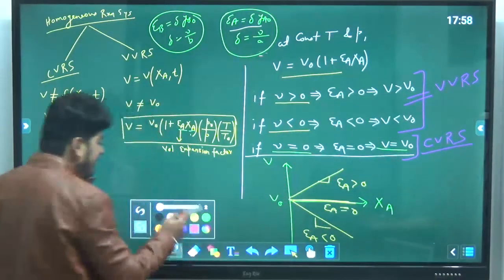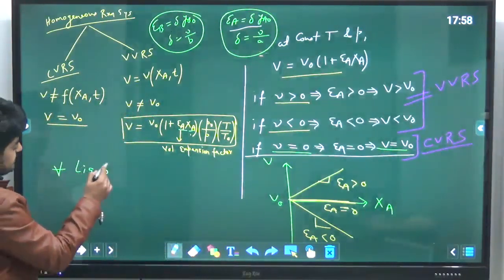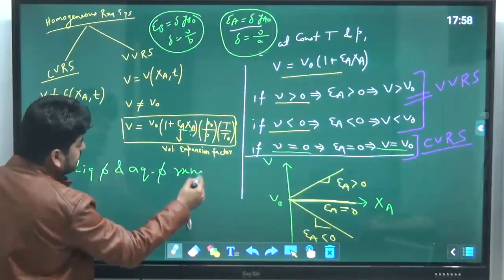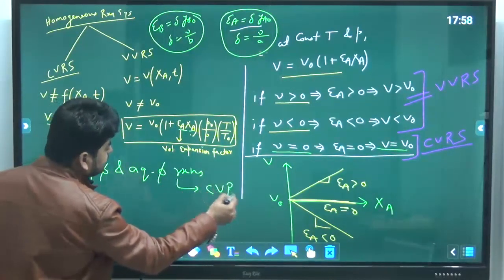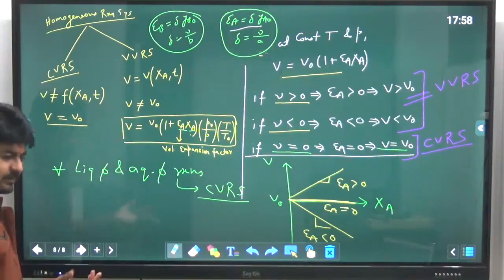Okay, and remember one thing here, that all liquid phase and aqueous phase reactions come in the category of constant volume reaction system, because we assume that liquid is independent of pressure, incompressible.